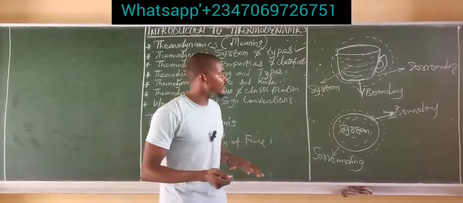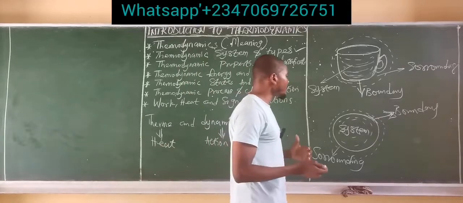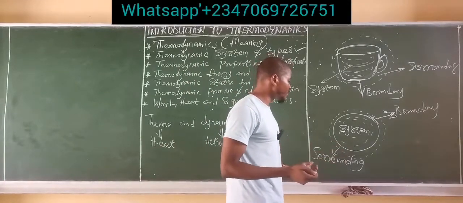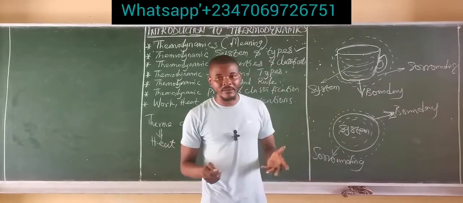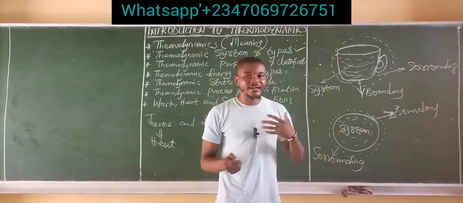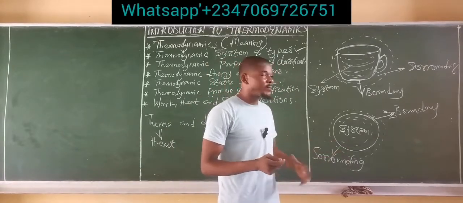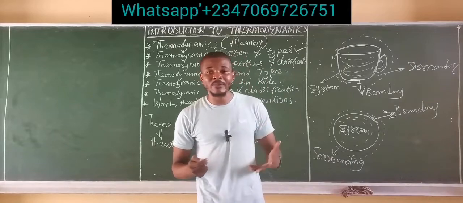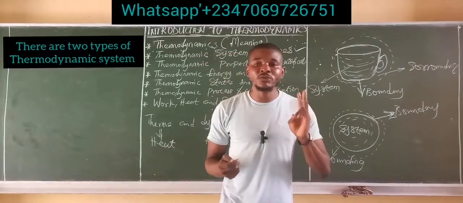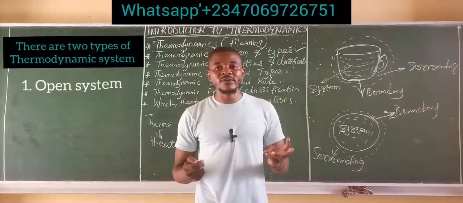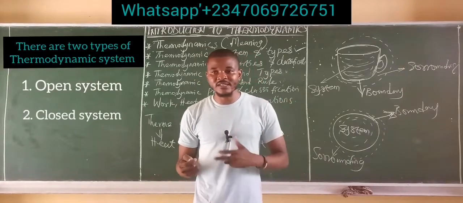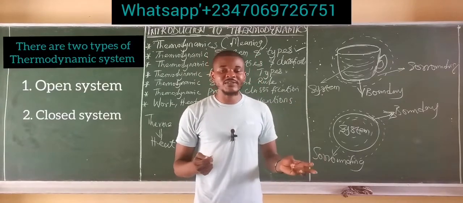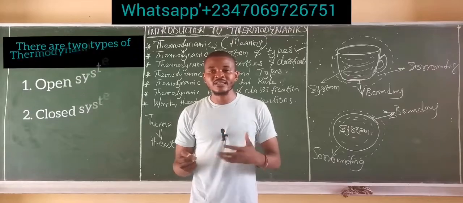Now, we are still on system. We've talked about the boundary, we've talked about the system, and now we have types of system. We are going to pick each of them and explain them. Apart from the definition of the system, we have types of system. There are basically two types: the open system and the closed system.